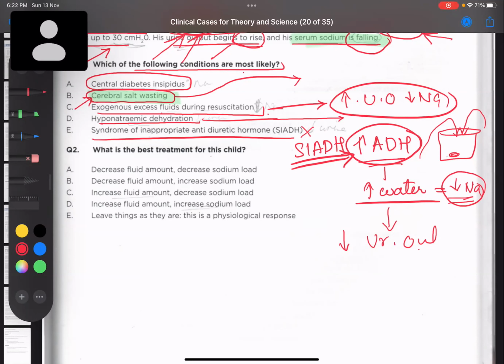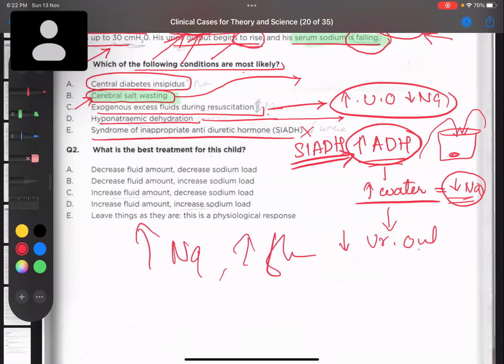He is losing sodium, he's losing fluid, so we have to give him an extra amount of sodium and an extra amount of fluid. His main pathology is that his proximal convoluted tubule is not working. It is not able to reabsorb the sodium. So we have to give him an increased amount of sodium as well as an increased amount of fluid.